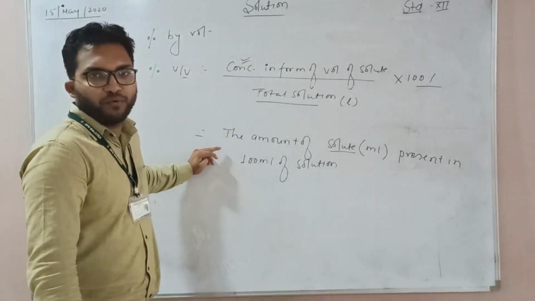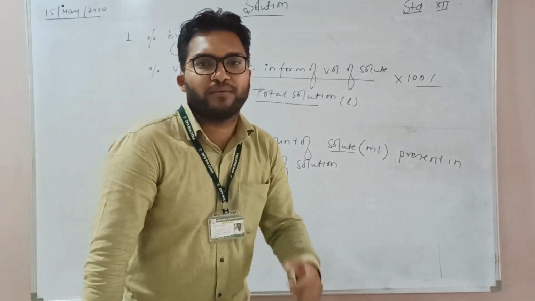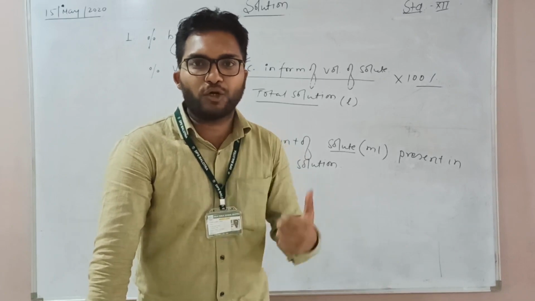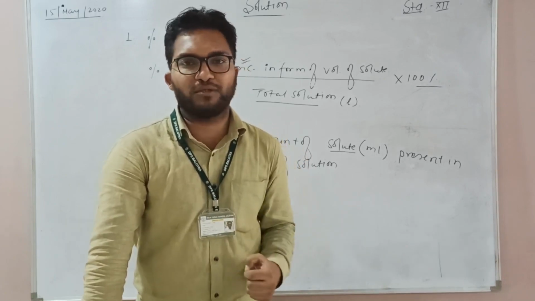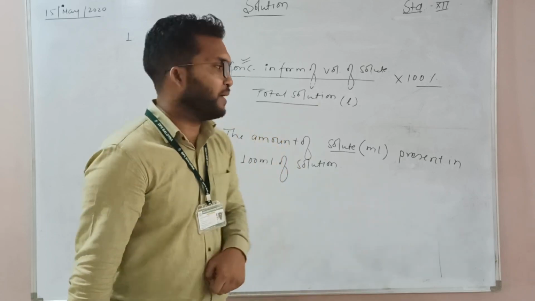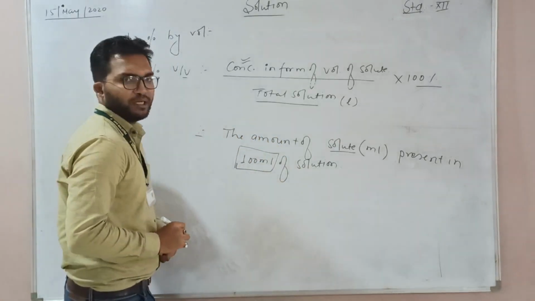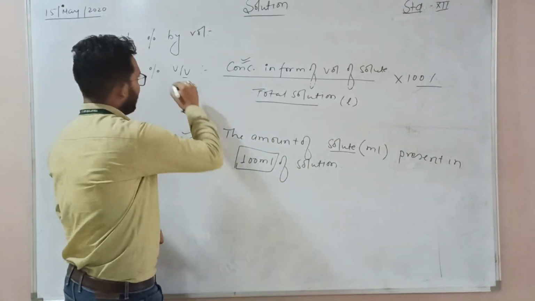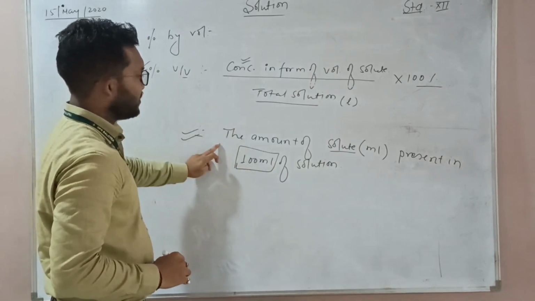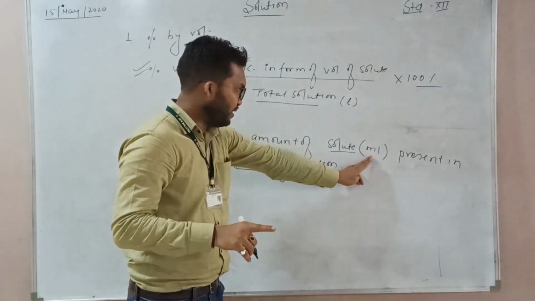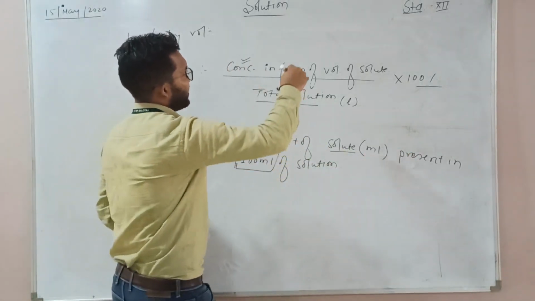So if you find out the calorific value of petrol, you do not burn 1000 liters of petrol; you just burn 100 ml and find out the energy and then multiply accordingly. So we find out the concentration out of 100 ml. Now this is your formula. So what is V by V? V by V is the amount of solute in ml present in 100 ml of solution. Just take an example.